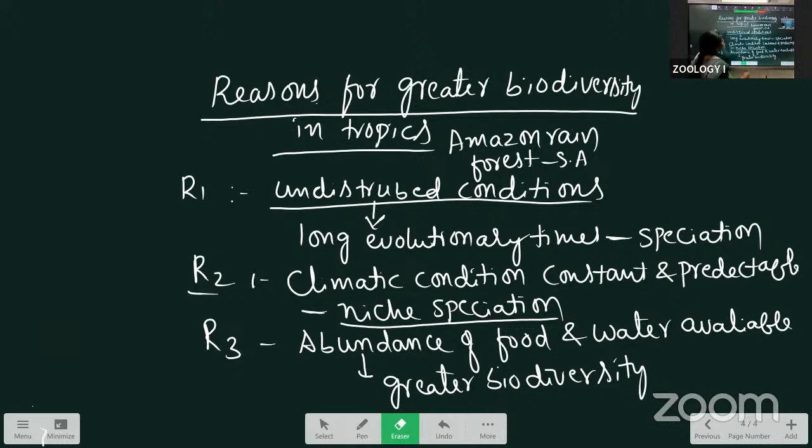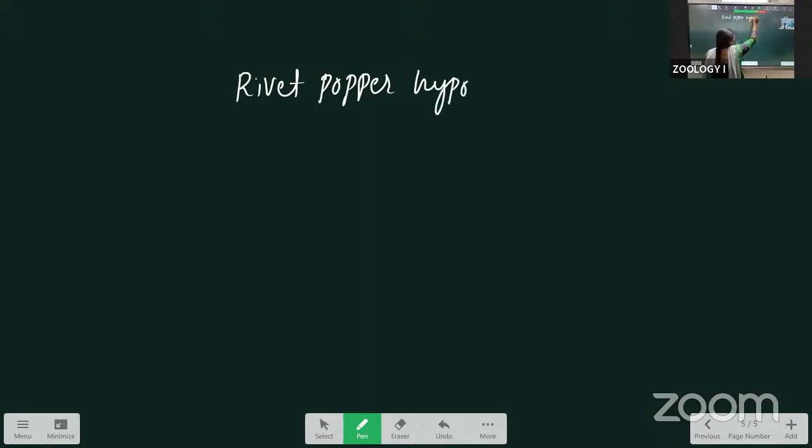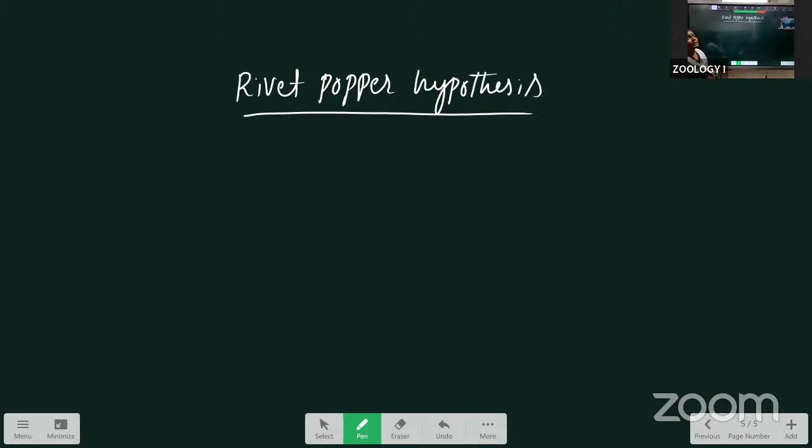Here, this is about the reasons for greater biodiversity in the tropics. Next one is the rivet popper hypothesis. It explains what consequences occur when we lose species.